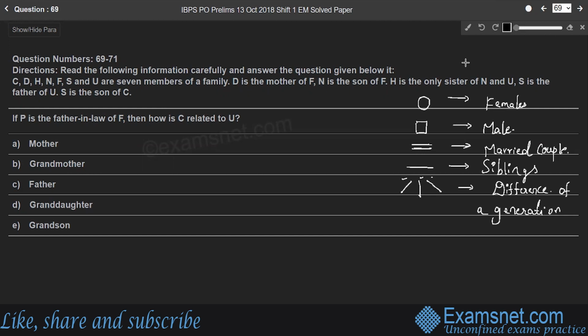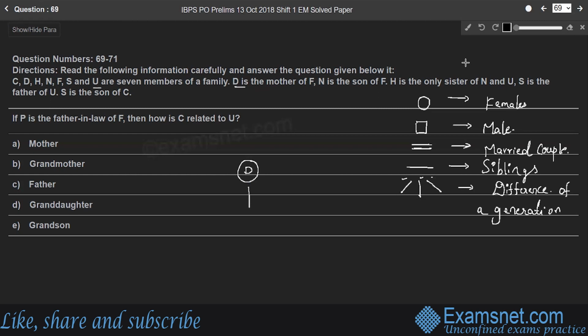Come to the information part. Here, C, D, H, N, F, and U are 7 members of a family. D is the mother of F. That means D is a female. D is a female, mother of F.